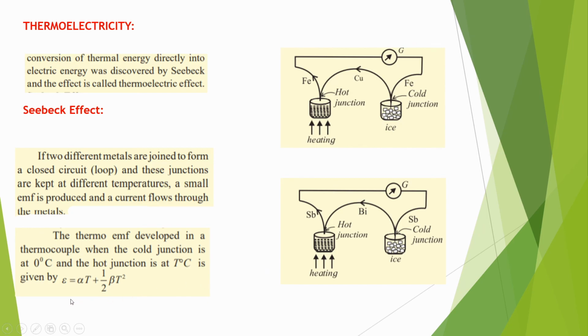So what is the formula for the EMF E? EMF E is equal to alpha T plus 1/2 beta T square. Here alpha and beta are called the thermoelectric constants.